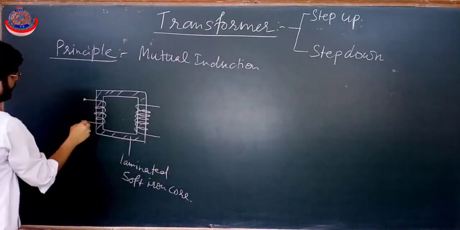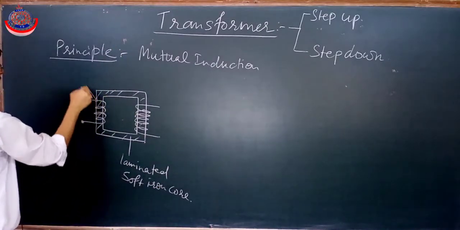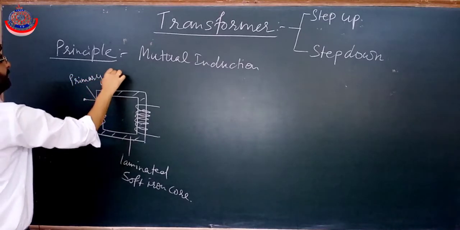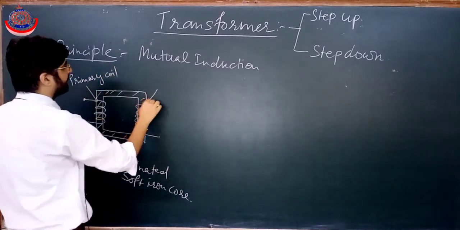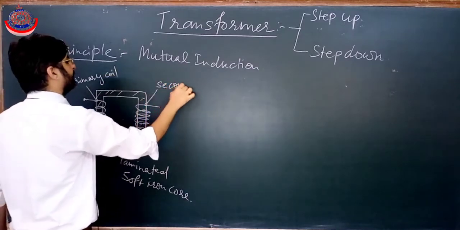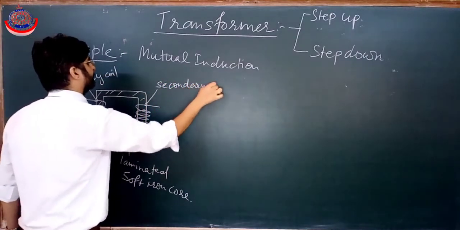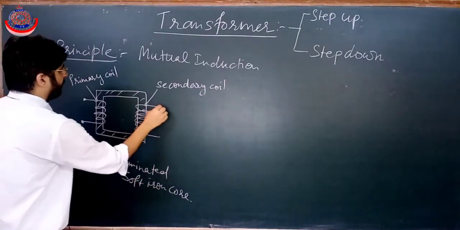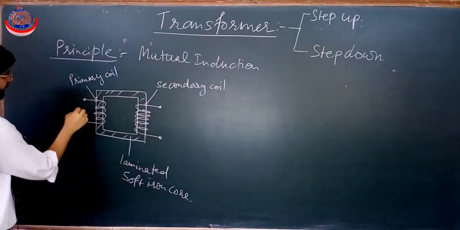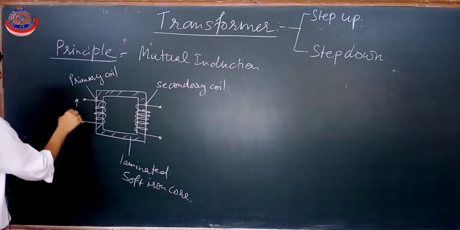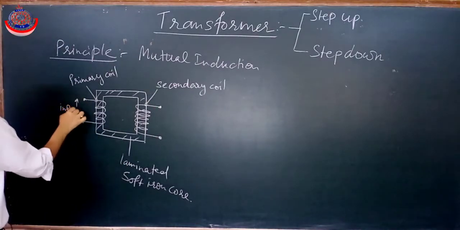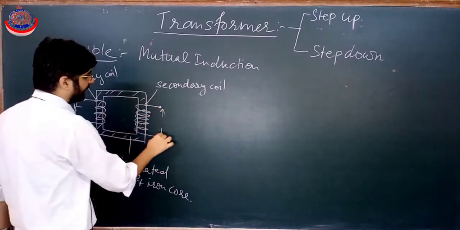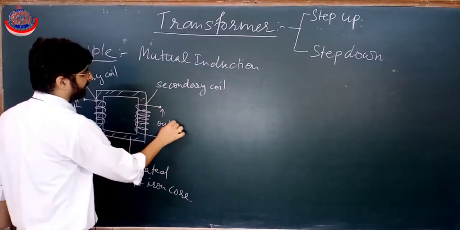One coil is known as the primary coil, and the other is the secondary coil. From the primary coil we provide the input, and from the secondary coil we get the output.